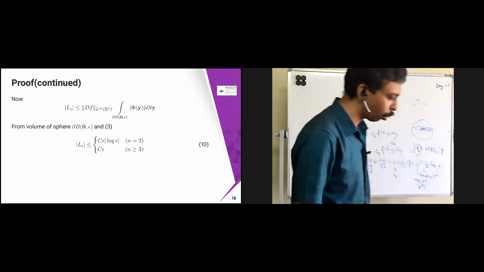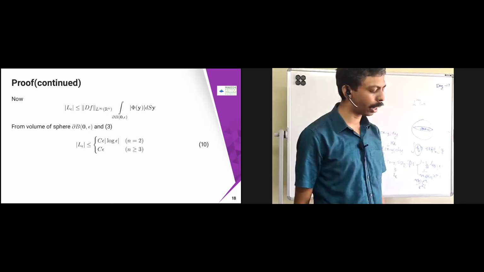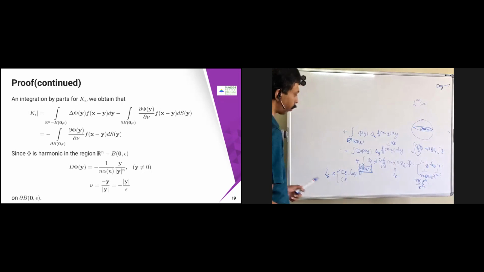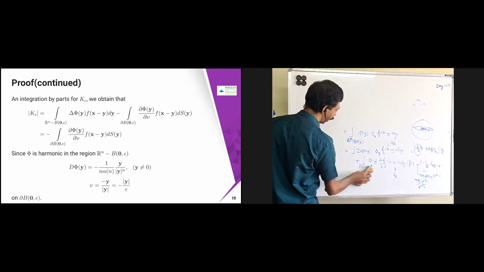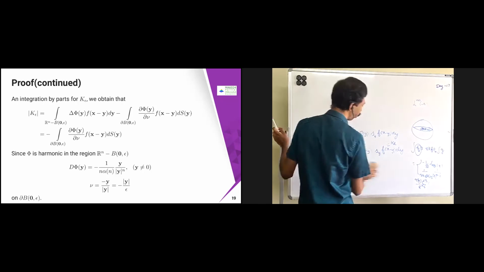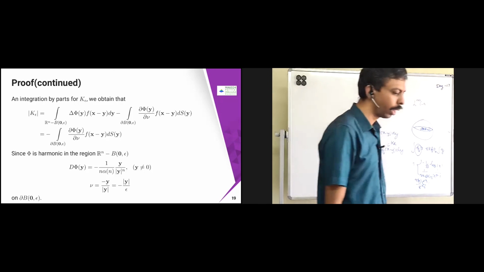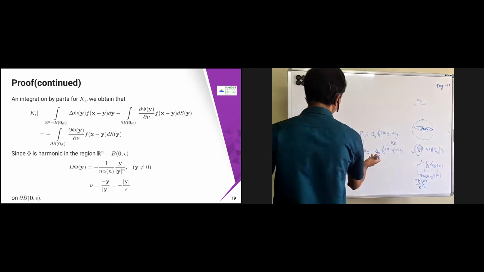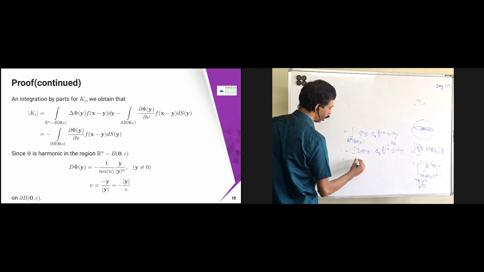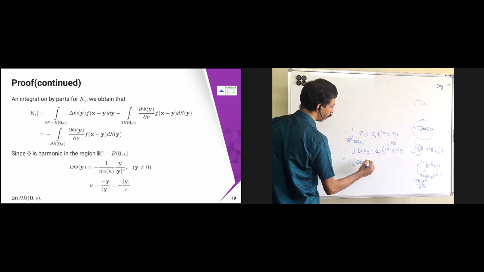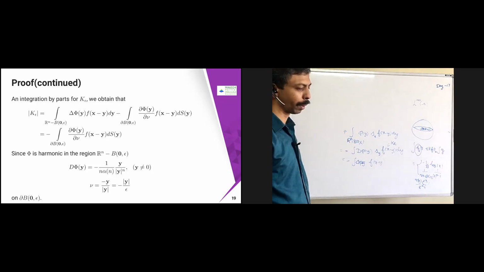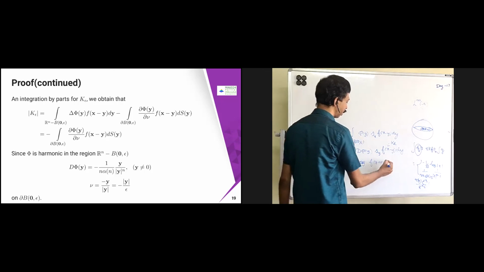Fine. So now only one more thing is remaining. This is called K_ε. If I do that, then we are almost done. For K_ε, once again we are going to use integration by parts. If you use integration by parts, then this ∇ will come over here and become ∇Φ(y) into ∇f(x − y), and the rest I am just throwing over here, f(x − y), plus an extra term is going to come.